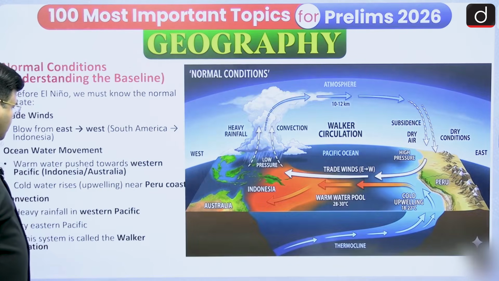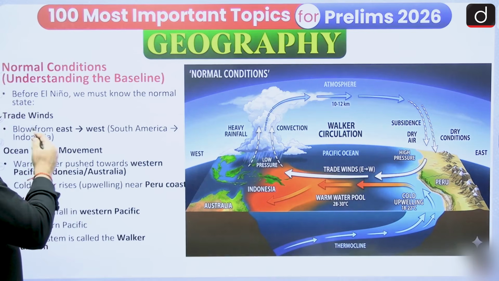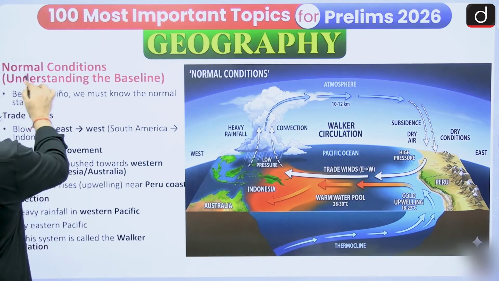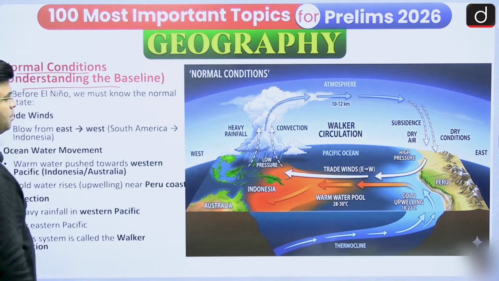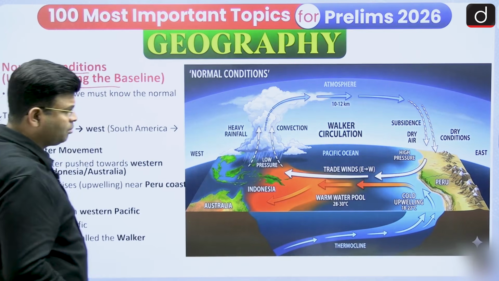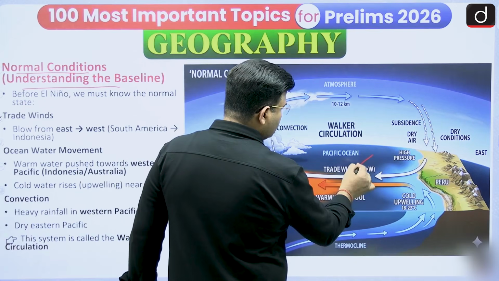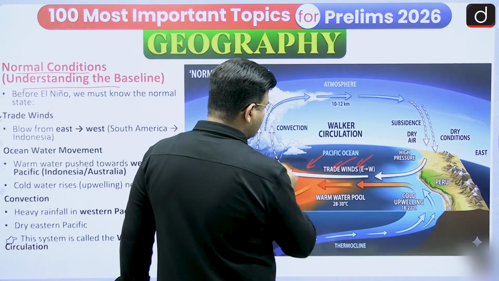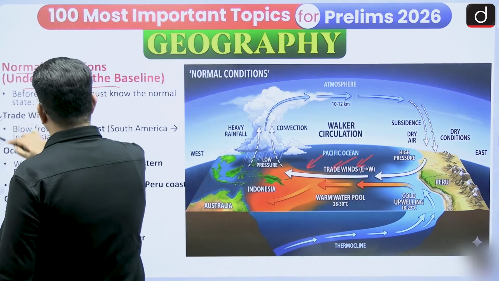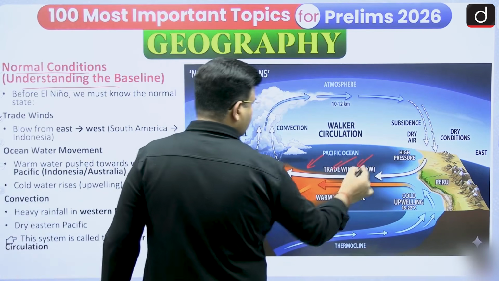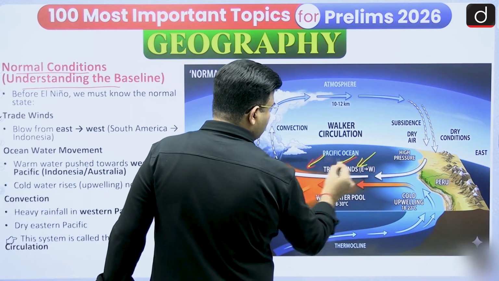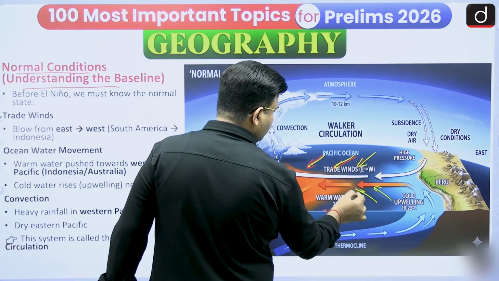So here we can say the normal condition, understanding the baseline of what is happening. This is Australia, and this is the equator. Here the northeast trade wind is going on, and here the southeast trade wind is going on.